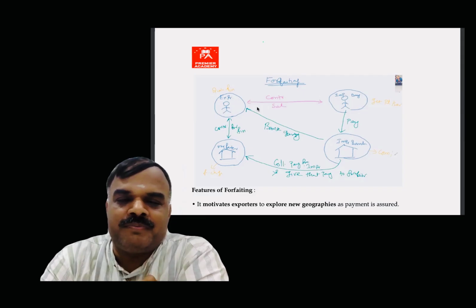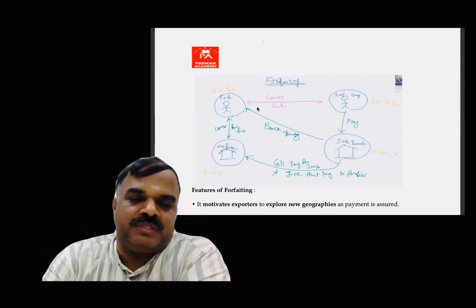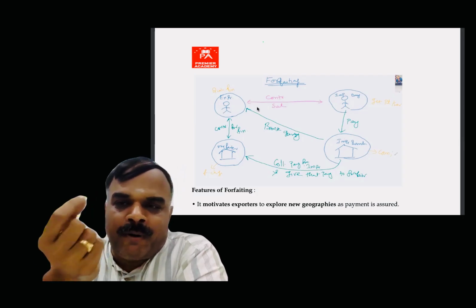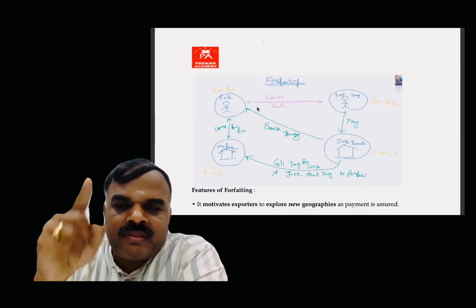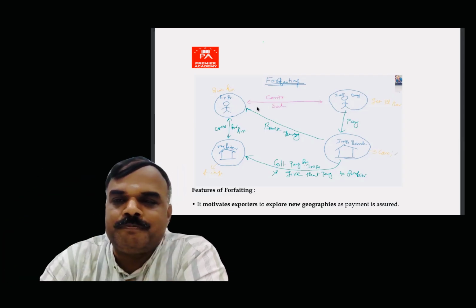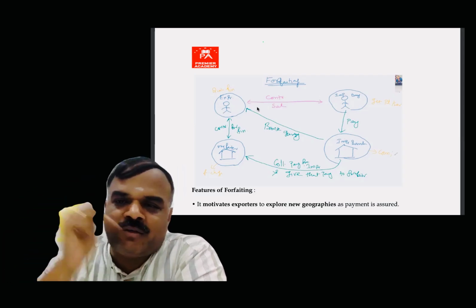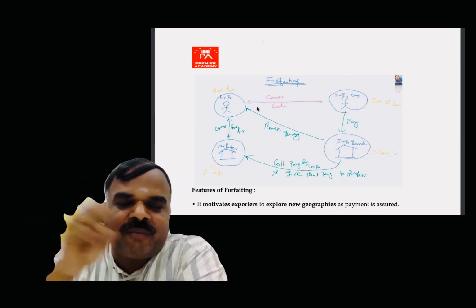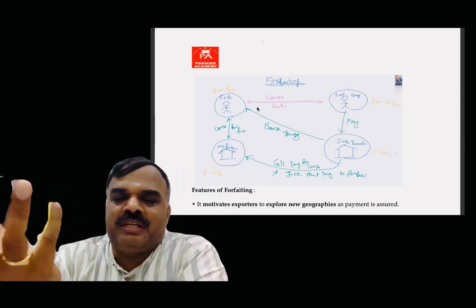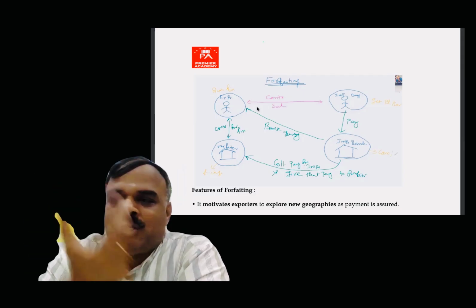For that purpose, he is going to approach a bank. The person who is going to give the money to Rakesh is called the forfeiter. Like factors, you are going to get the money from the forfeiter, and you are relinquishing your rights. That is called forfeiting.